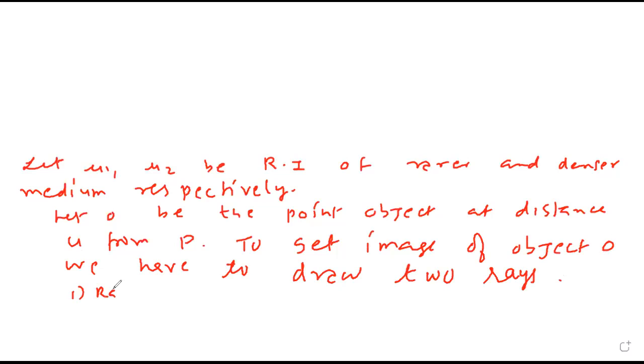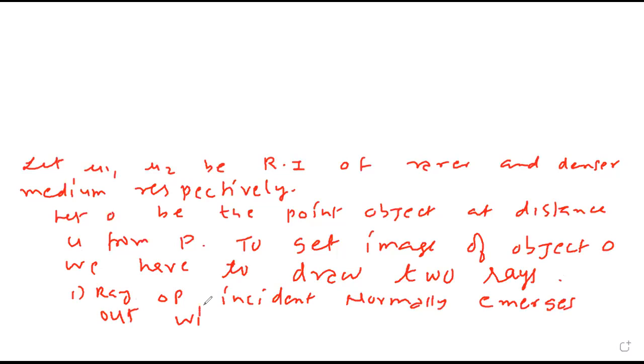First, ray OP incident normally emerges out without any deviation.